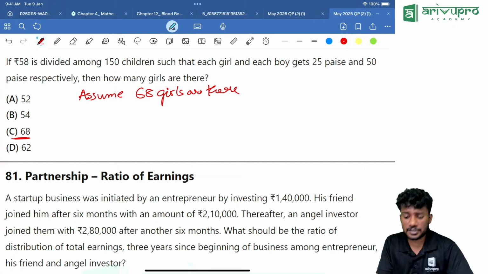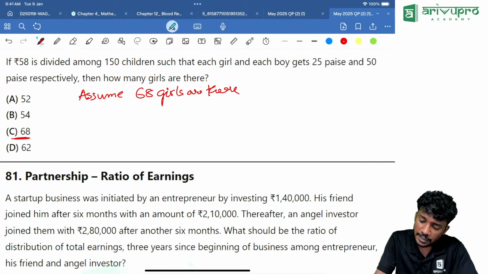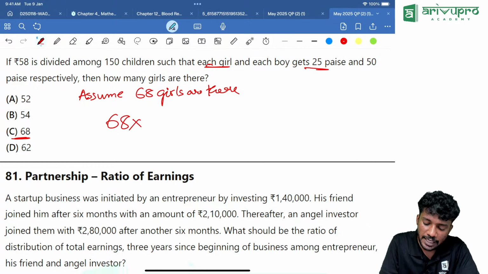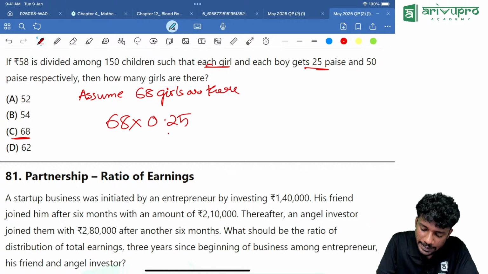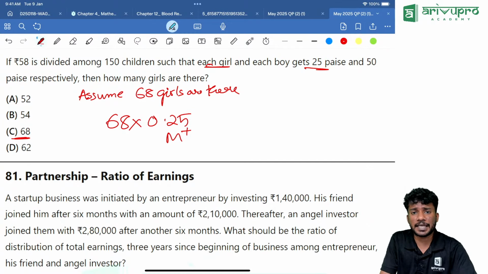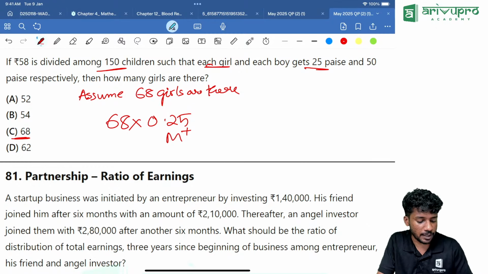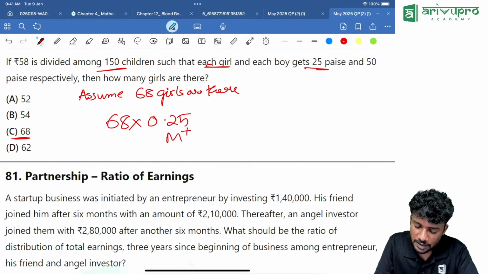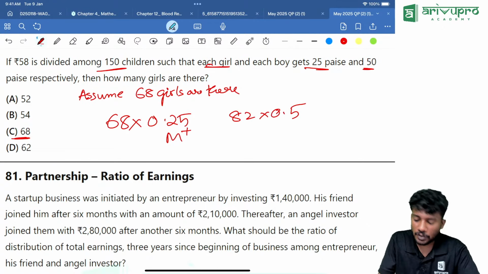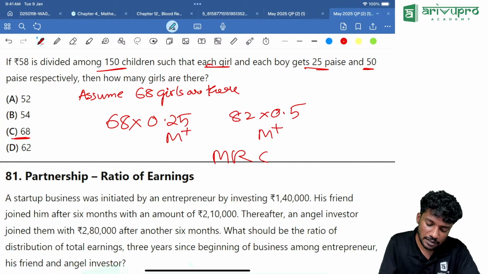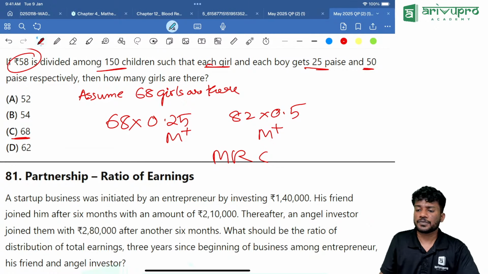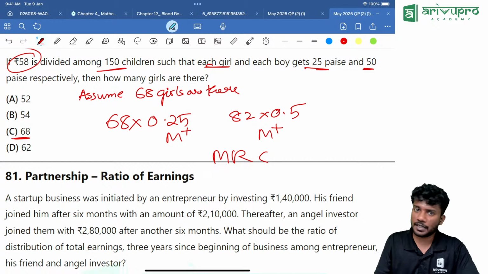That means 68 girls will have how much money? Each girl is getting 25 paise. That means 68 into 0.25, M plus. Then how many boys are remaining? That means 150 minus 68. Take the calculator. 150 minus 68 is equal to 82. 82 into how much are they getting? 0.5. Again click M plus. When you click MRC, if you are getting it as 58, that's our answer. That means our assumption is correct.